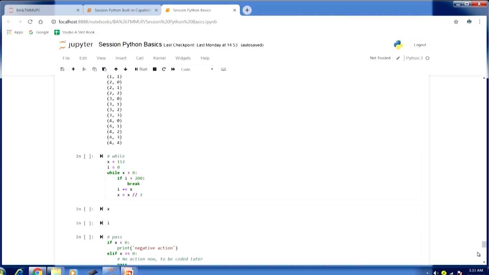There I have the conditional expression, if i greater than 200. Whenever the value of variable i becomes greater than 200, we are using the break statement, so we will be able to exit out of the loop. In the following lines of code I am increasing the value of i plus equal to x, and for x I am using the double forward slash operator to continuously decrease the value of x. So, let us run this.